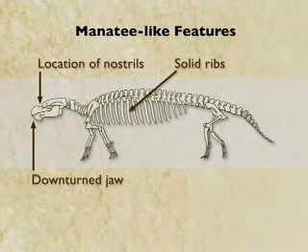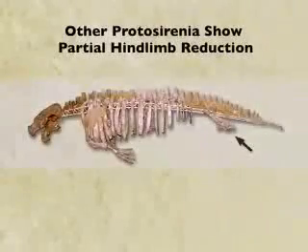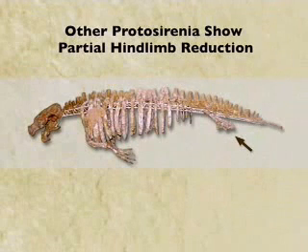Despite having all these features, it has another very interesting feature. It still has hind limbs. So the hind limbs are present, and they look just as robust as the forelimbs. So exactly the kind of organism for evolving manatees from a previous four-legged ancestor. Other intermediate stages in pelvic reduction have been found for this group. Manatees and dugongs belong to a group called the Sirenia, and other proto-Sirenia fossils show intermediate stages of hind limb reduction.